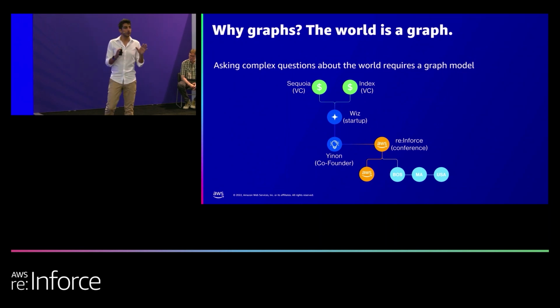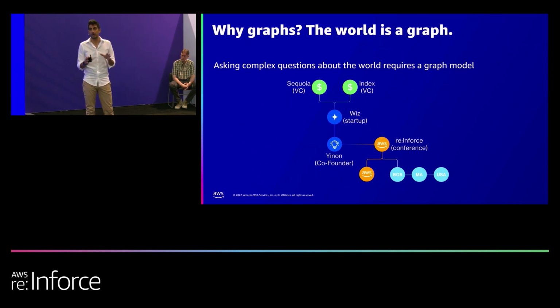And I want to focus on why we chose to model everything as a graph. And the reason is that cloud, like real life, is ultra complex. And I'm thinking even about myself presenting here. So I'm a co-founder of a company named Wiz. We have investors like Sequoia, Index. I'm currently in Reinforce that happens in Boston, Massachusetts, USA. It's a conference by AWS. And what I've listed now is a very complex set of entities with relationships between them.